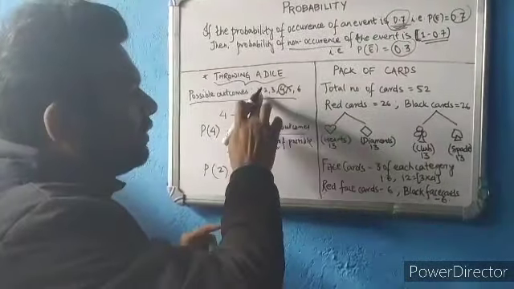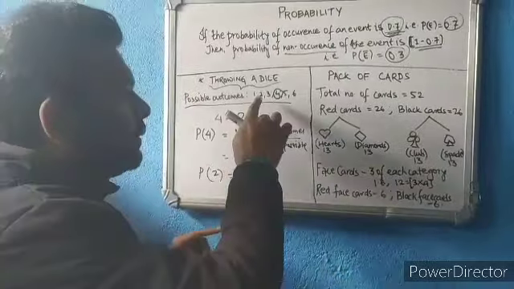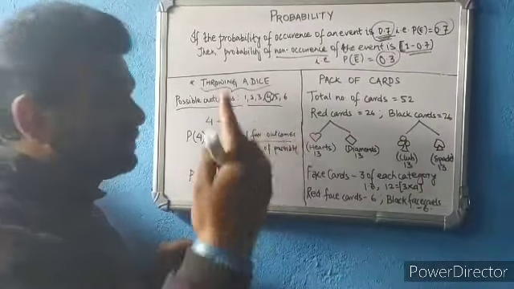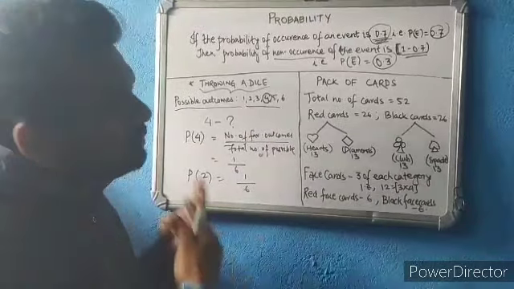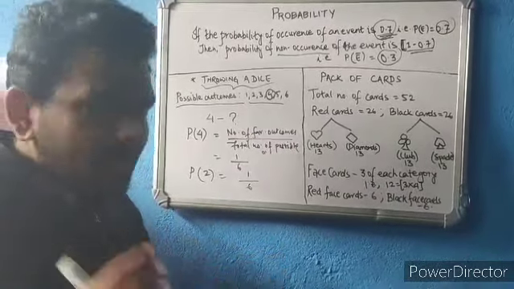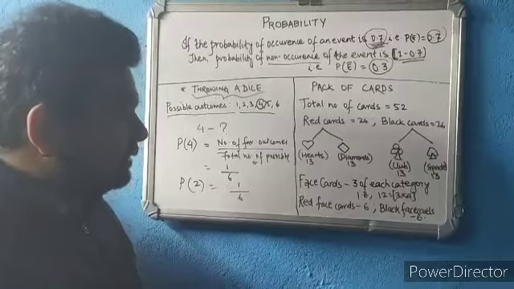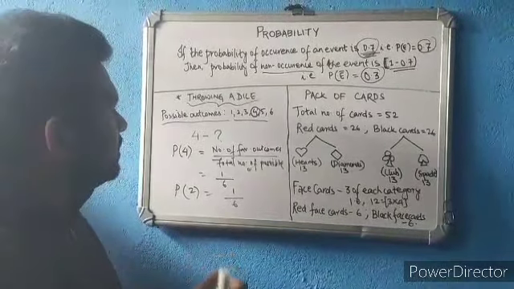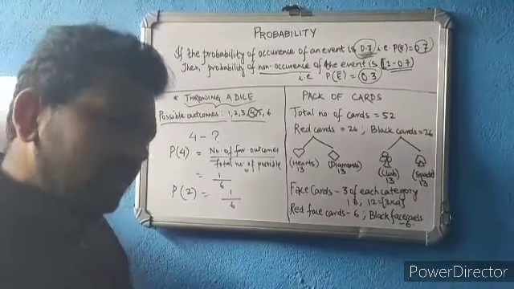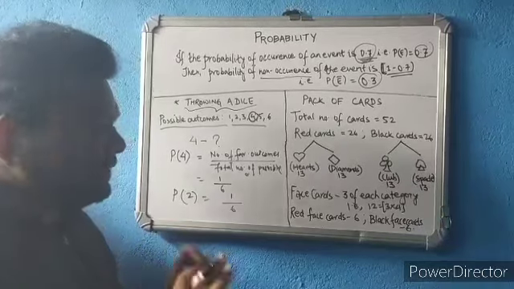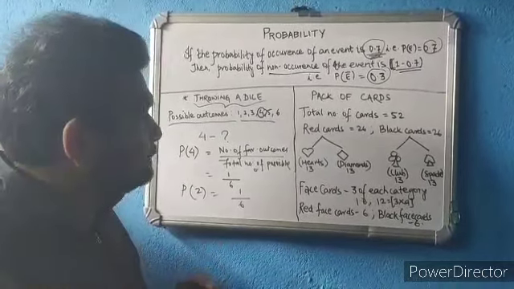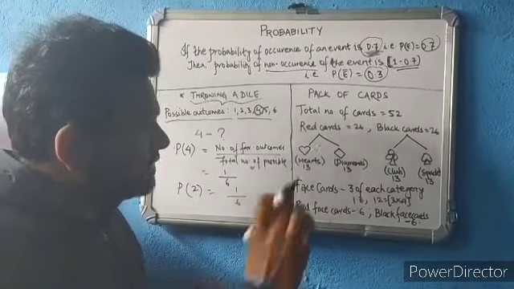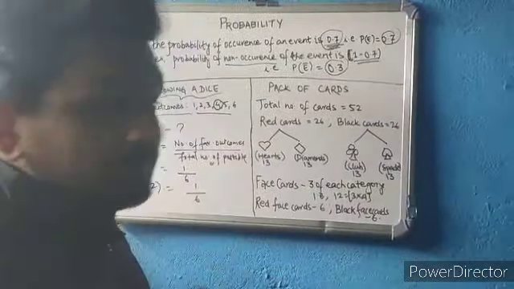That means the probability of getting 1 is 1 by 6, the probability of getting 2 is 1 by 6, the probability of getting 3 is also 1 by 6, and so on. It will become a bit more complicated when we throw 2 dice together. That we'll do later, but in the meantime, this is a very simple concept that I am trying to give you.